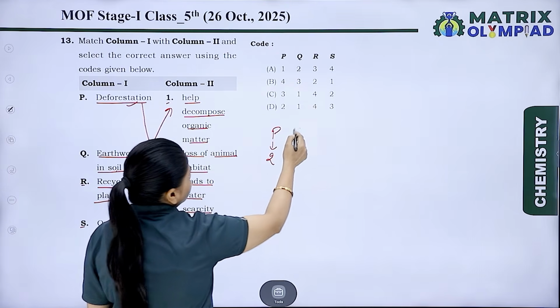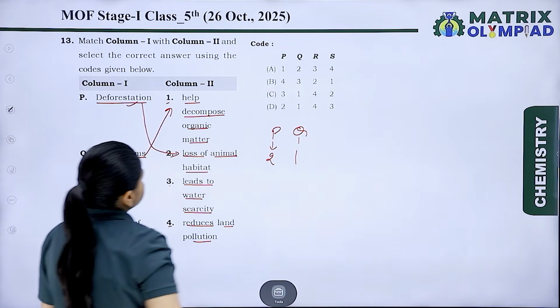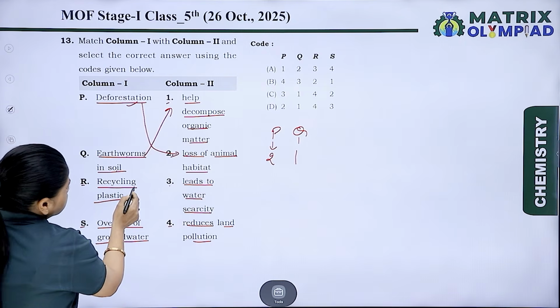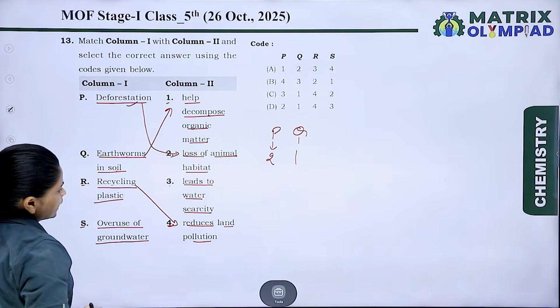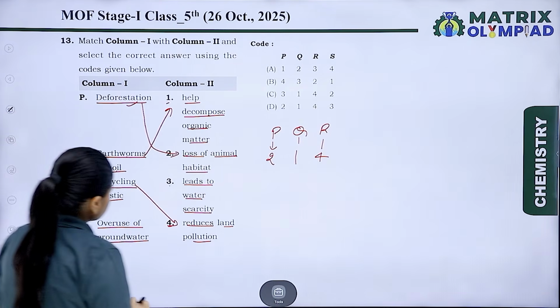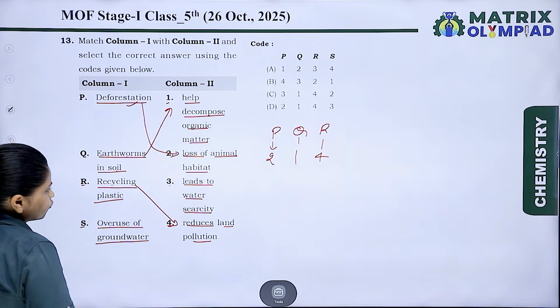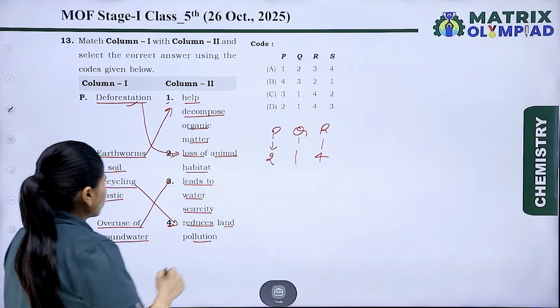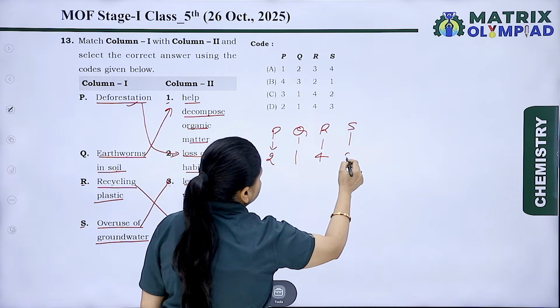So Q will match with 1. Now recycling plastic reduces land pollution. So R matches with 4. Overuse of groundwater leads to water scarcity. So S matches with 3.